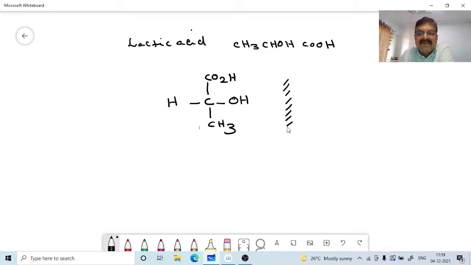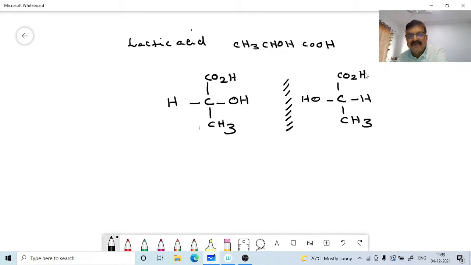This is our mirror. Assume it is a mirror I have drawn. Then this will be the OH group. Now this is lactic acid. These two things are mirror images, but they are not superimposable. Therefore it is chiral.